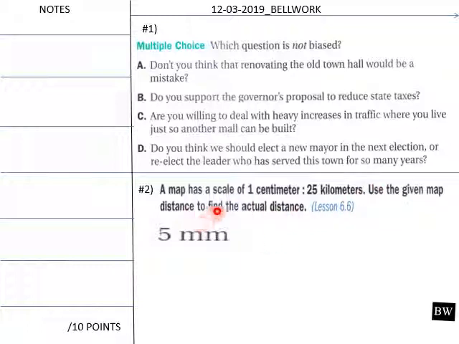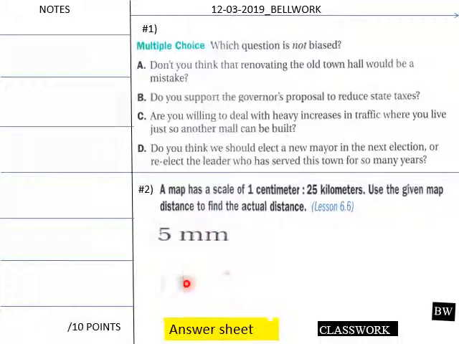Use the given map distance to find the actual distance here. So the actual distance, 1 centimeter is 25 kilometers. So how far is 5 millimeters in kilometers? Okay, give your students about 5-6 minutes.